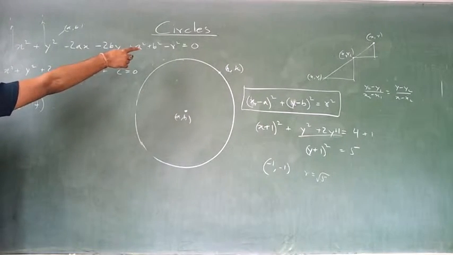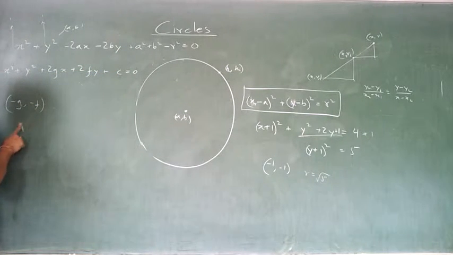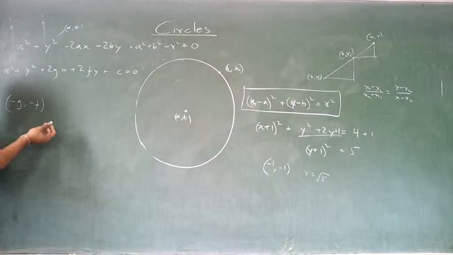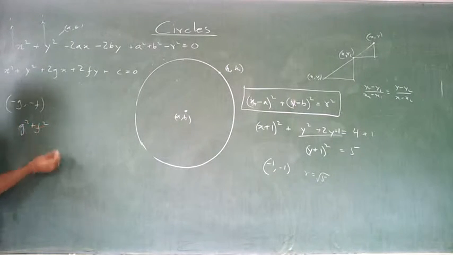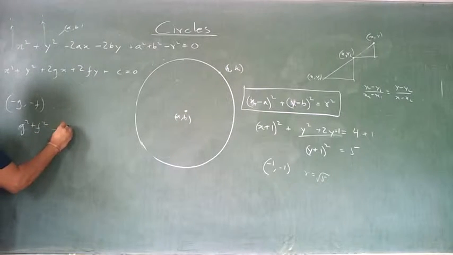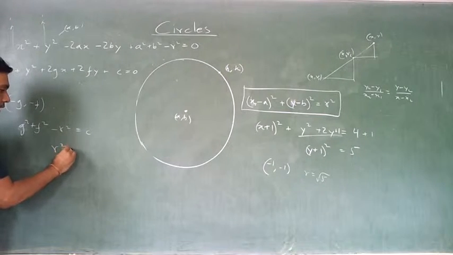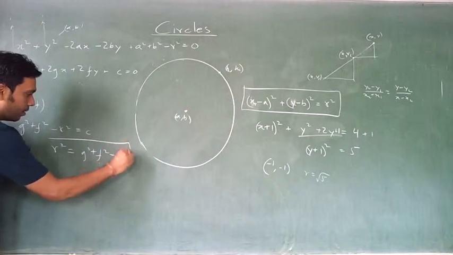Radius of the circle is r square over there. In here, what will be the radius of the circle? A square, that means g square, minus a is g. Square is same, right? A is minus g. A square is how much? Minus g the whole square, which is g square. So your g square plus f square minus r square is c, or not? Therefore r square is equal to g square plus f square minus c.